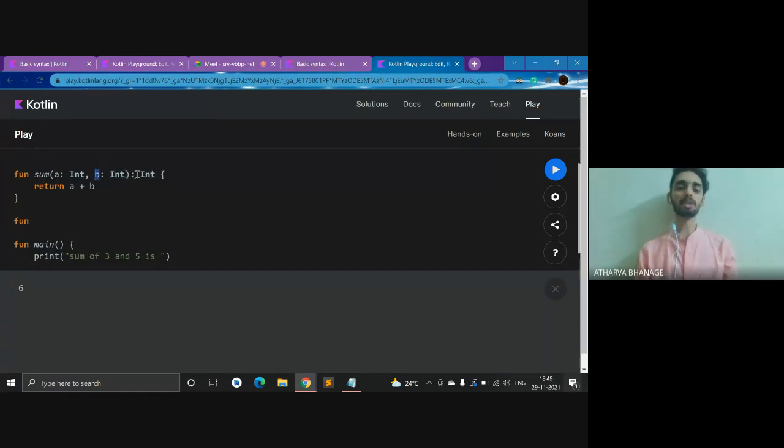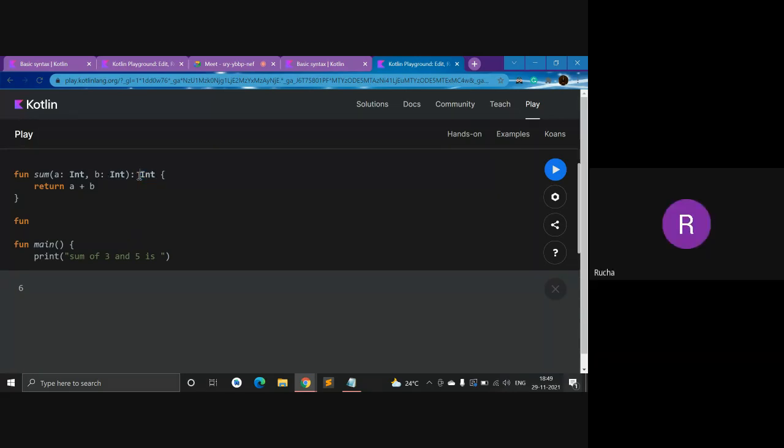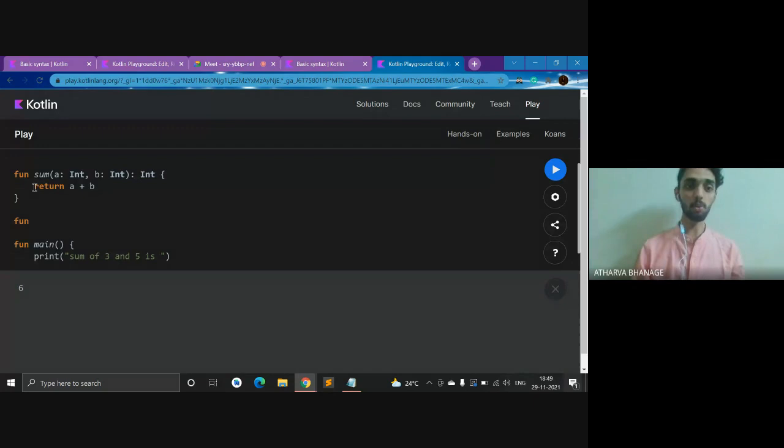But now you guys must be wondering what this is. Anyone who knows what this int stands for? Integer. No, obviously that is an integer, but why have I... The output of that sum will be in some form. A and b will be integers. All right, great. Yes, great. So it shows the return type of the function.